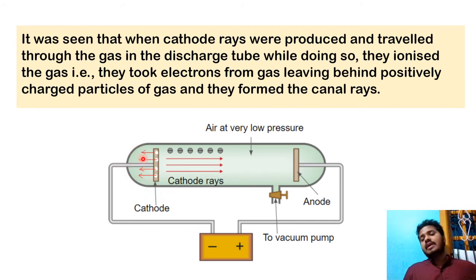and he got that. We can understand that the cathodes are usually negatively charged, so something was getting attracted towards this one, and that thing which was attracted should be positively charged. So by that they concluded that yes, there is a positive charge also. It is mentioned that when cathode rays were produced and traveled through the gas in the discharge tube, they ionized the gas and took the electrons from the gases, leaving behind the positively charged particle.